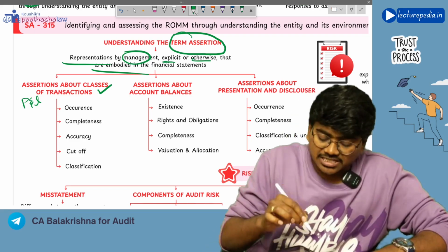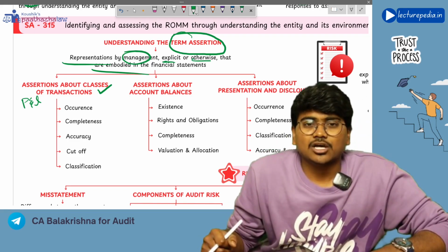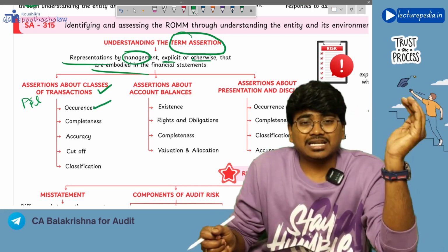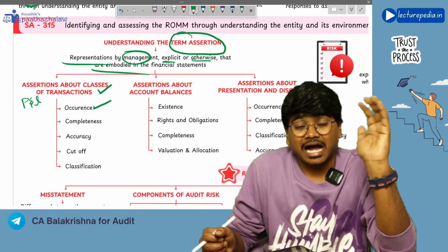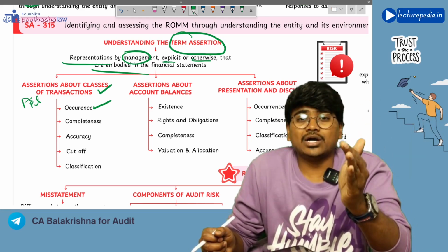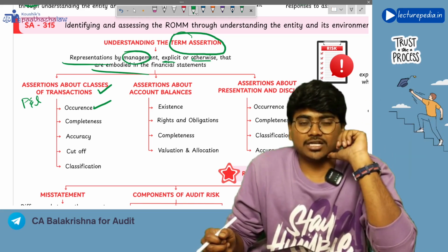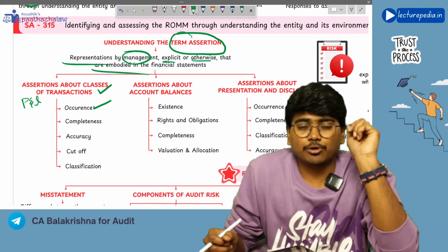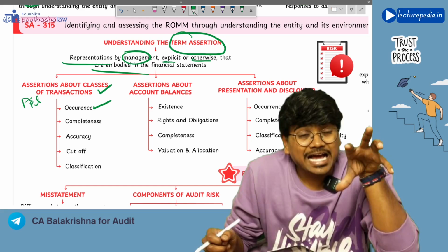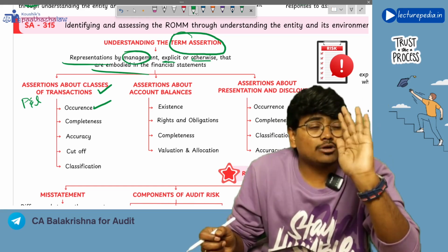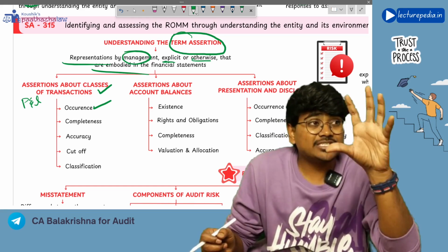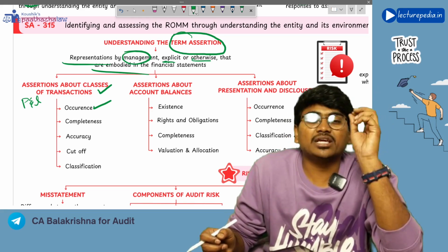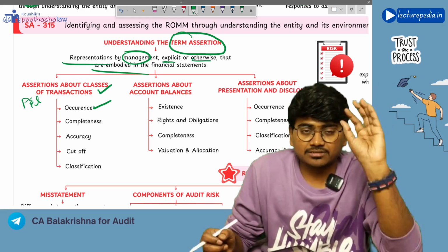Okay, so with respect to class of transactions, the first assertion is occurrence. That is, whatever transactions have occurred, only those we have shown in the profit and loss statement. Whatever transactions we have shown in the profit and loss statement have actually occurred; we have not shown any transaction which has not occurred. That means we haven't booked any fake transactions. That is the first assertion.